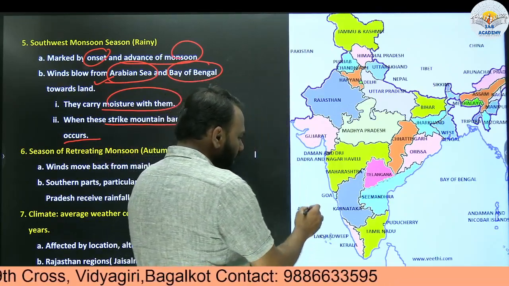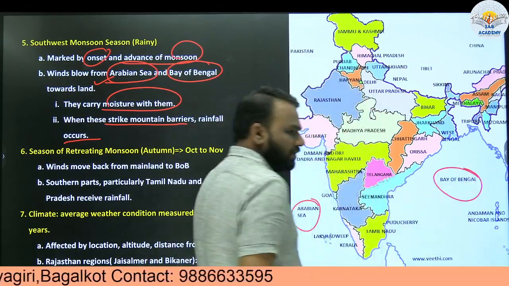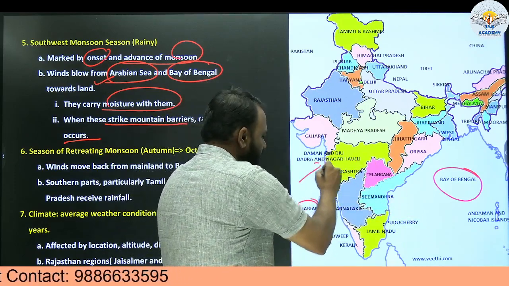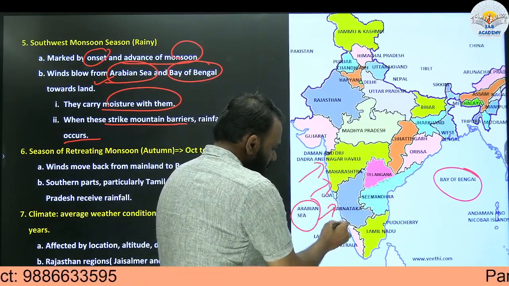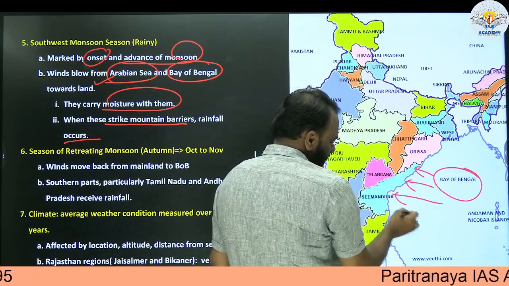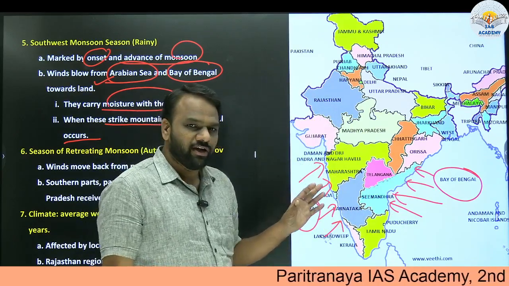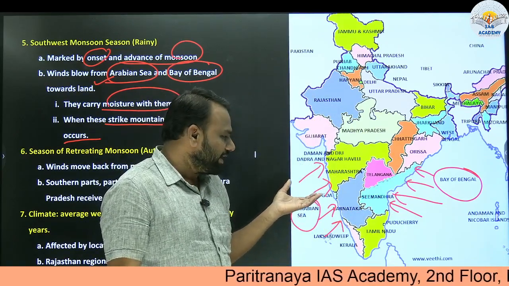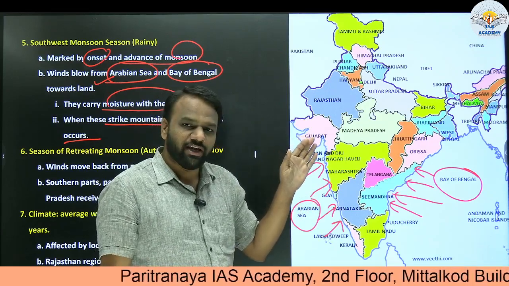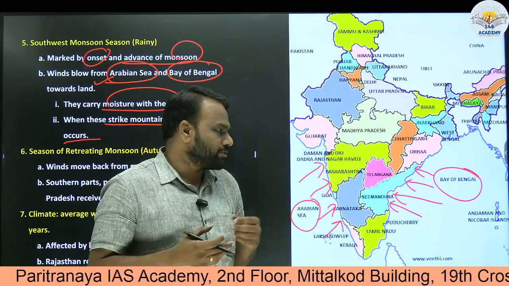So here we have the Arabian Sea and here we have the Bay of Bengal. This is sea, this is land. Winds will start blowing in this direction. When the winds blow over the sea, they will carry moisture content. As they are blowing over the sea, whatever moisture is there, the winds will absorb it.